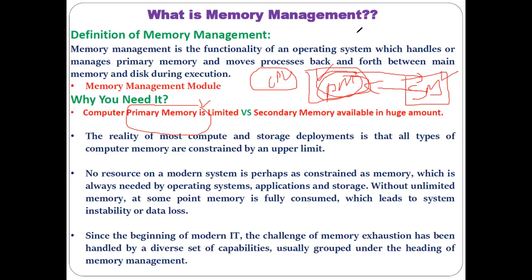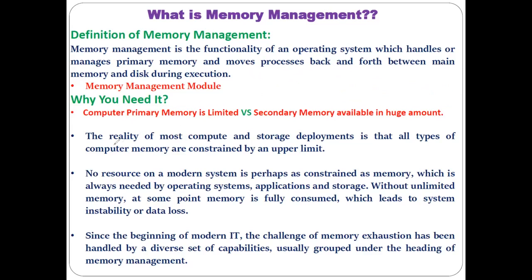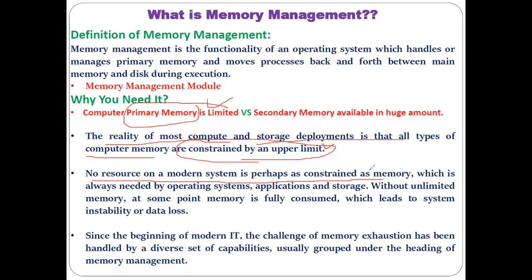Understood? So the same thing I have mentioned here: the reality of most computer and storage deployments is that all types of computer memory are constrained by an upper limit. Means primary memory is limited. Understood? Primary memory is limited. That is the reality. Okay. So no resource on a modern system is perhaps as constrained as memory. So the most constrained or limited part of our computer system is nothing but the primary memory.